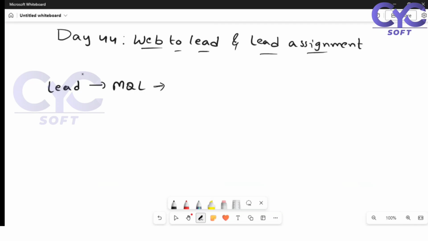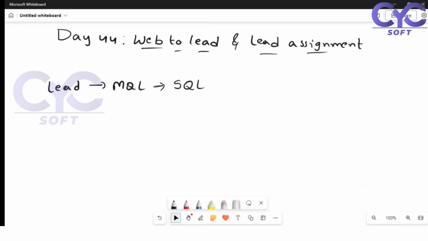Now this lead asks for a demo: I need a product demo, could you please show me how this product works, what the lifetime is, and what discount you are providing. Discount details will come later. If you want a demo, the sales team comes in front of the lead, or the lead goes to the nearby sales office, and they show the demo. If he is interested, then the next procedure starts, and this person is known as a sales qualified lead.